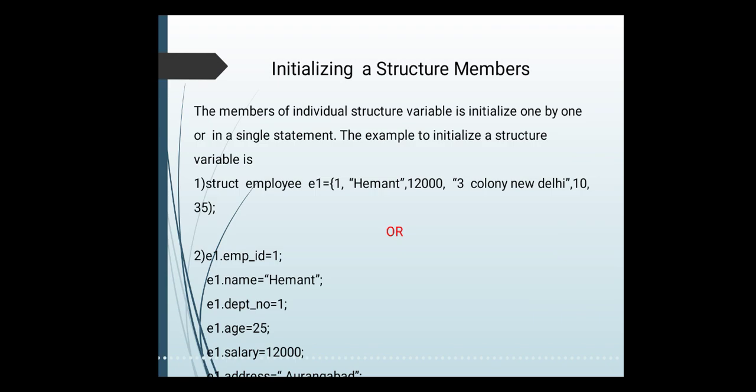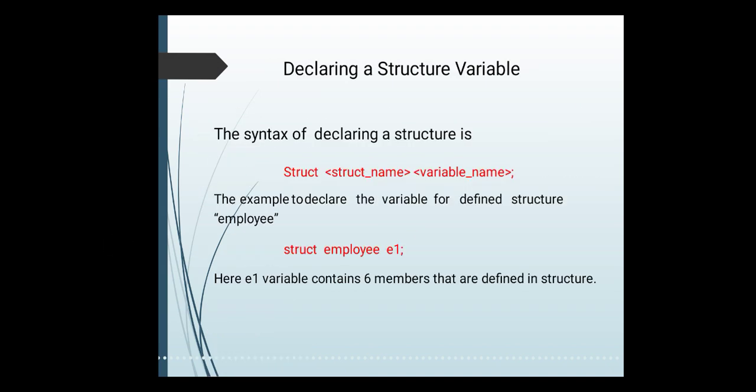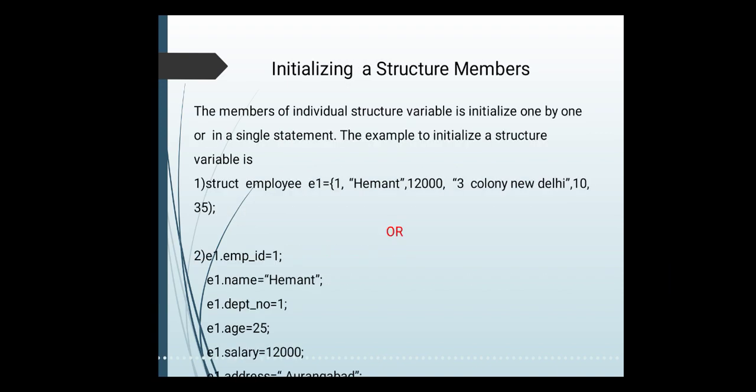Now we have understood how to initialize the structure, but how do we access the data members? First we know that we need to declare the structure with the help of syntax. Then we need to create the structure variable, because it is not possible to access the structure data members without the structure variable. After that we understood how to initialize these structure members, either in a single statement or one by one separately.